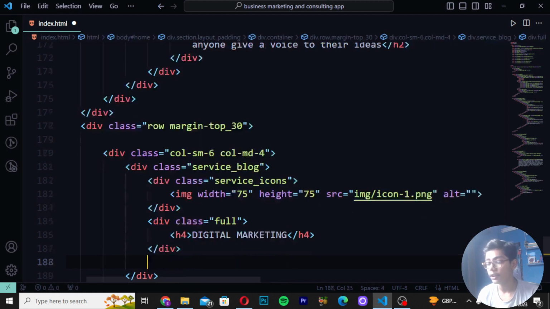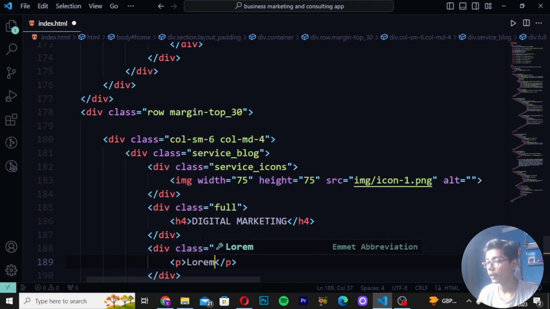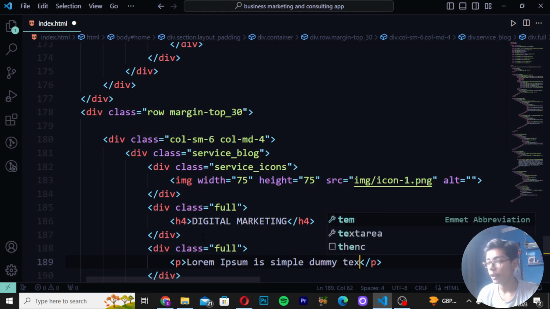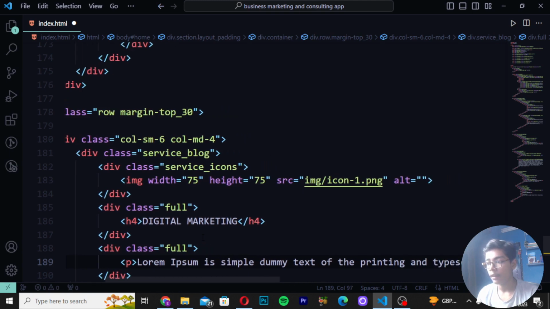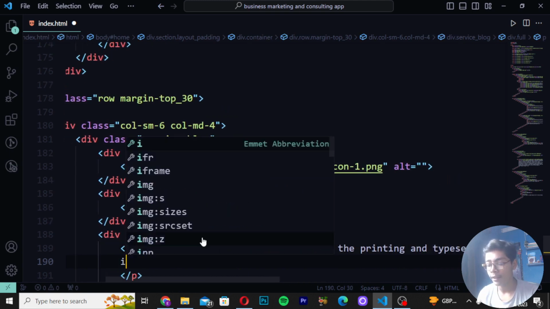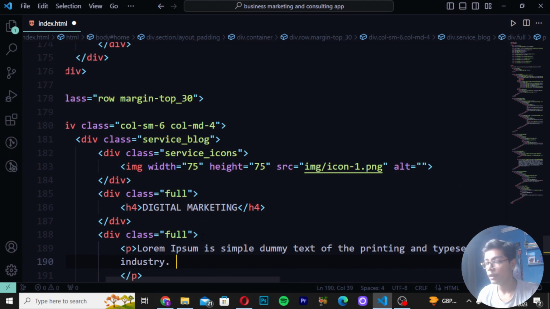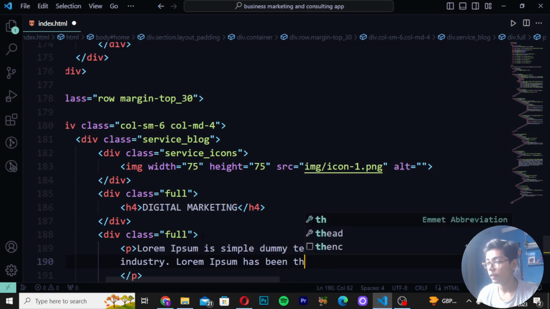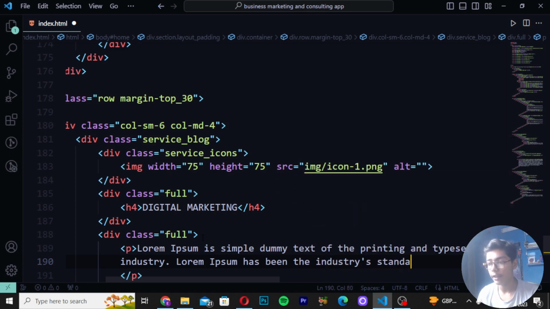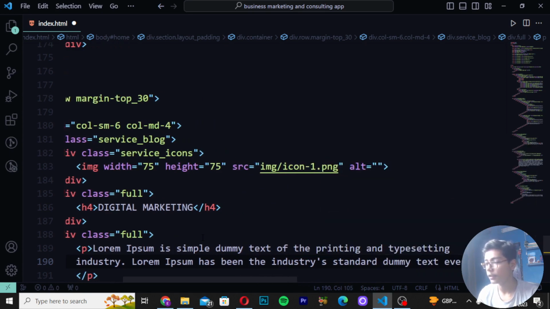Then when you have done that, you have to create div class as full, and then write a p tag and create "Lorem ipsum is simply dummy text of the printing and typesetting," like this. And then here I will be writing "industry." Then you have to write "Lorem ipsum has been the industry standard dummy text," and then here I will be writing "ever since," like this.